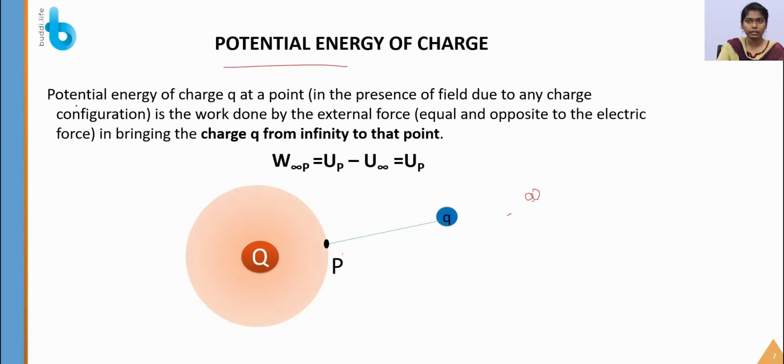Let us see the definition. The potential energy of a charge at a point in the presence of a field due to any charge configuration is the work done by the external force against the electrostatic force in bringing the charge Q from infinity to that point. That work done from infinity to that point is equal to the electric potential energy difference of P and infinity, which is equal to the potential energy at P.